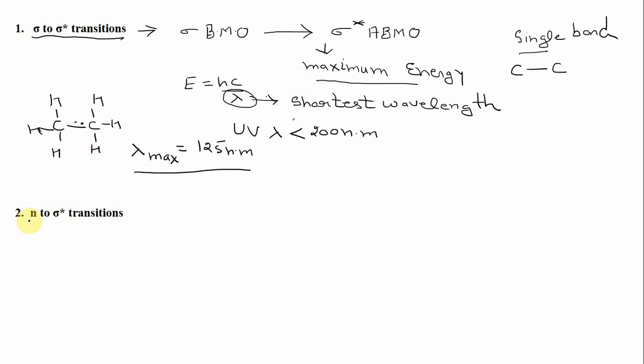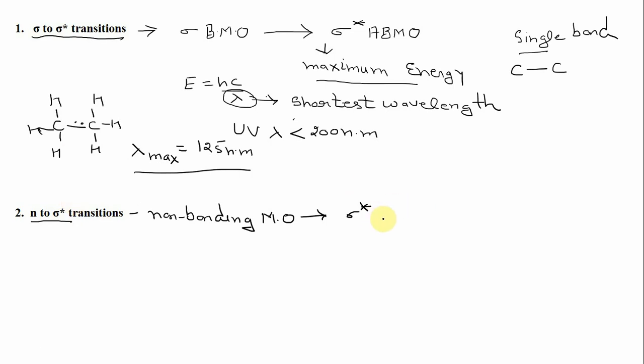The second kind of transition is the N to sigma star transition. In this transition, an electron from the non-bonding molecular orbital jumps to the sigma star anti-bonding molecular orbital by absorption of radiation. Here, the energy gap between N and sigma star is less than for the sigma to sigma star transition.